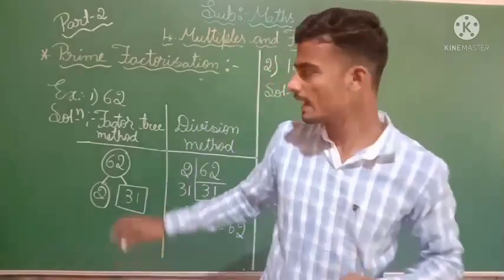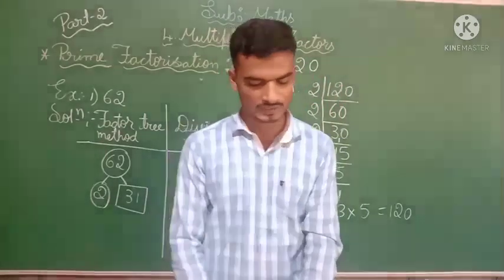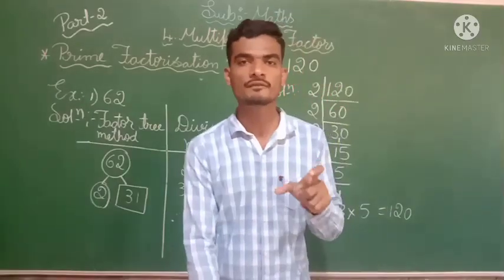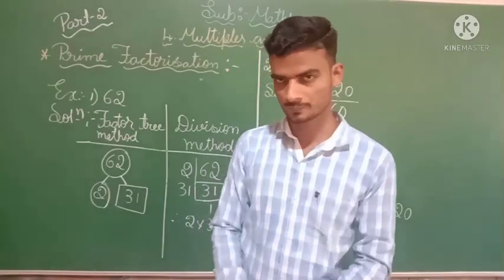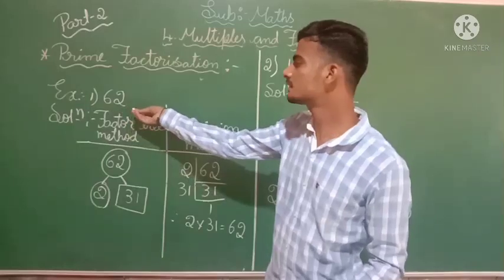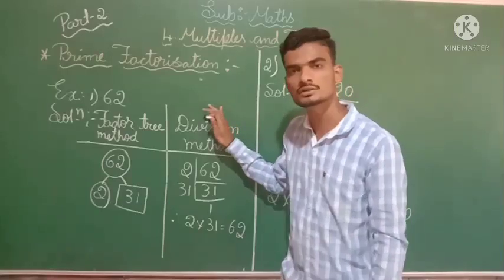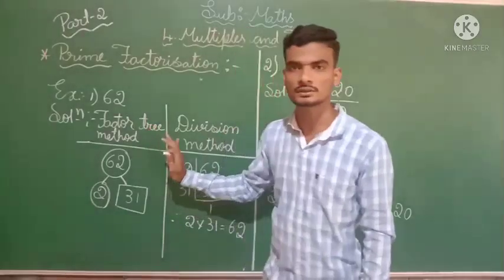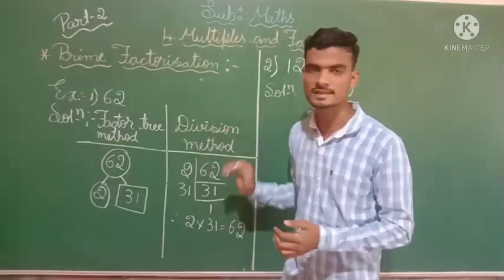Here I have taken these 2 examples from your textbook itself. In exercise 4.2, they have asked to express the number as a product of prime factors by prime factorization. First they have given 62, the first question itself. With this 62 I have shown you the factor tree method and the division method also. But you have to follow only the division method. You have to know about the factor tree method, but while you are writing in notes or tests, you follow the division method.